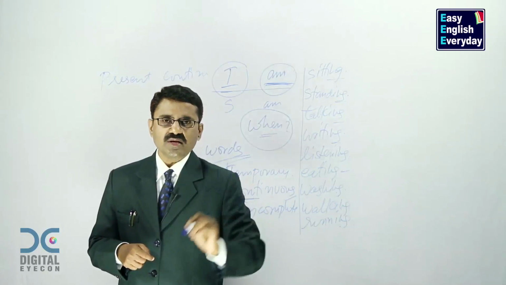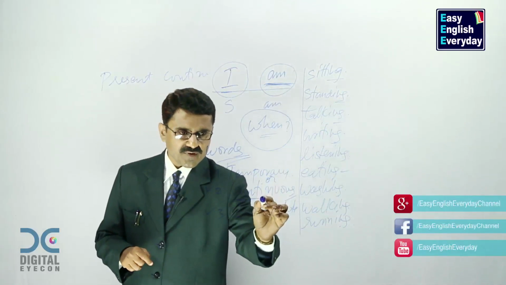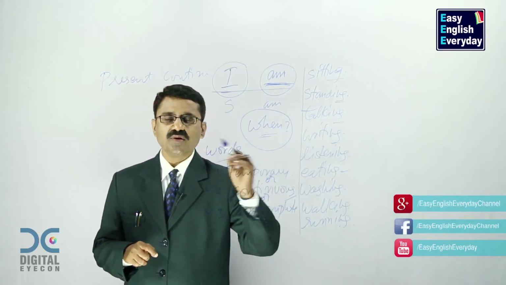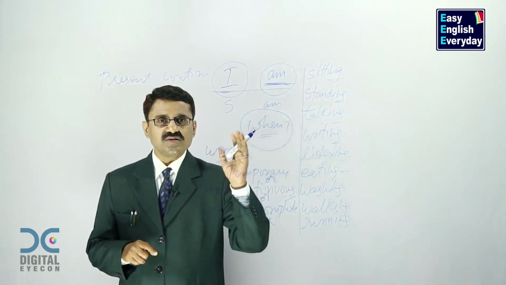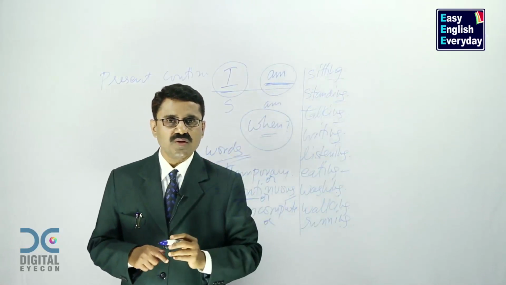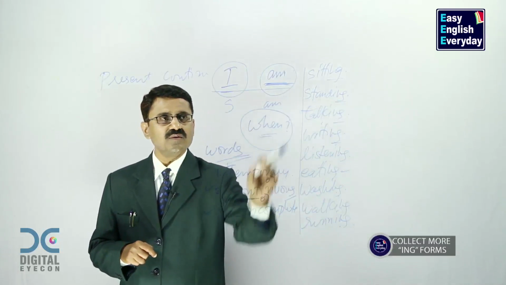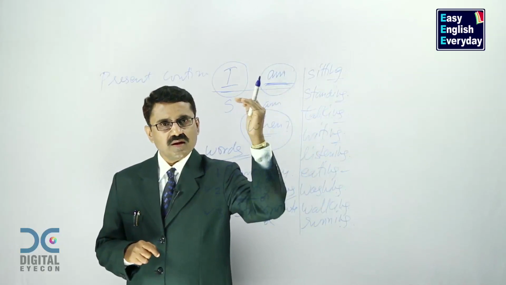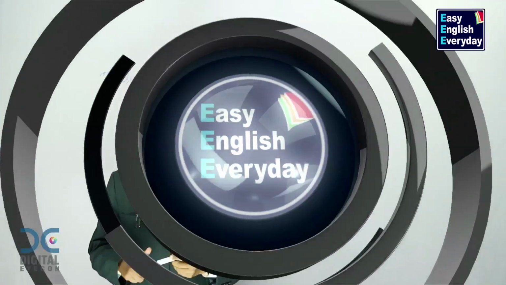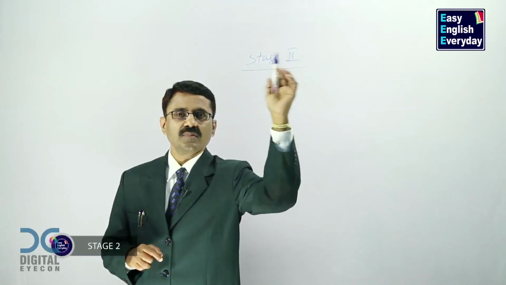Every sentence need not have all the three qualities. If you are doing it on temporary basis, or if it is continuous one, or if it is in incomplete format, you have to use these sentences. So this is another way of making sentences with the word called am. This is stage 1. In stage 1, you just concentrate on collecting large number of ing forms, keep on adding one by one, and make sentences and get familiar to these sentences, train the tongue. Now when you have made enough number of sentences with ing forms, go to second stage.